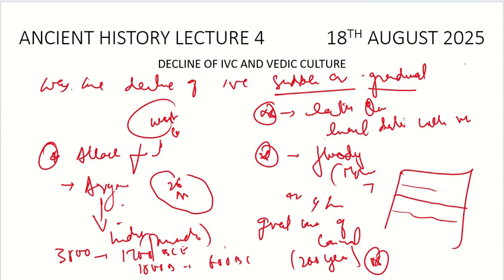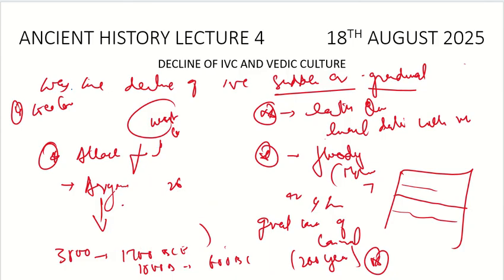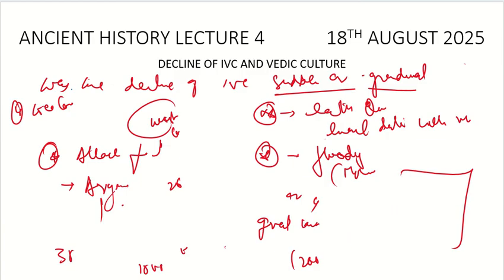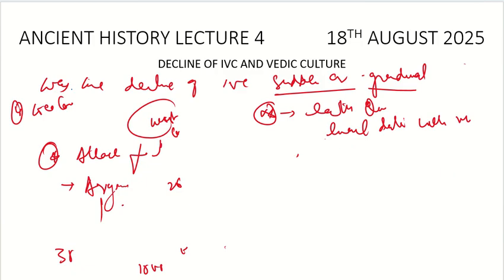It is the ecological change. It gives us a logical explanation for why ecological change led to the decline of the Indus Valley civilization. Now let's put some light on how the ecological change led to the decline.